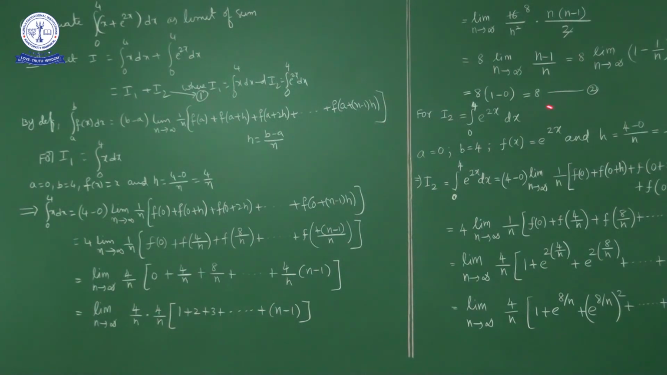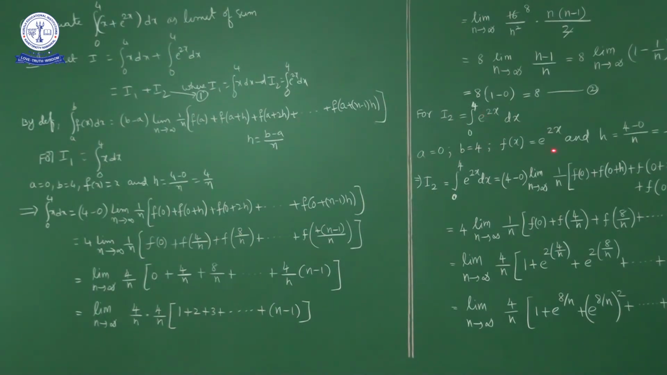This is I1. How much we got? I1 is equal to 8. Okay. For I2, what is I2? Integral 0 to 4 e power 2x dx. If you compare this one with this formula, so what we have? Lower limit as 0, upper limit as 4. So a equal to 0, b equal to 4 and e power 2x.